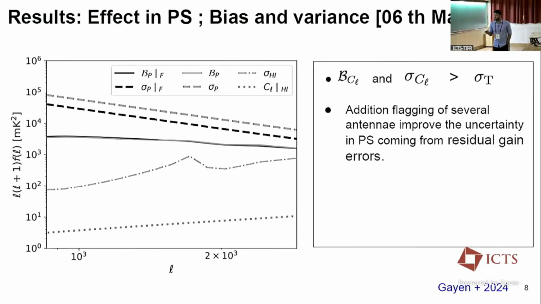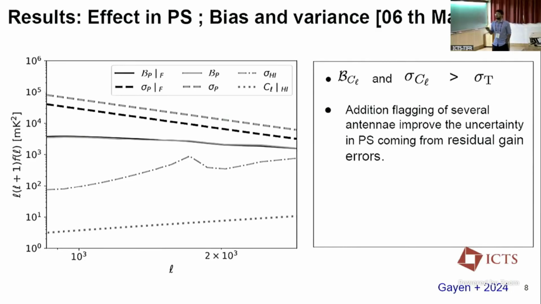Here, the gray dotted line is the 21 centimeter signal power spectrum, and this is the thermal uncertainty when there is no residual gain error. But in the presence of residual gain error, there is a bias and an excess variance. For every baseline in our range of interest, this bias and excess variance is greater than the thermal uncertainty.